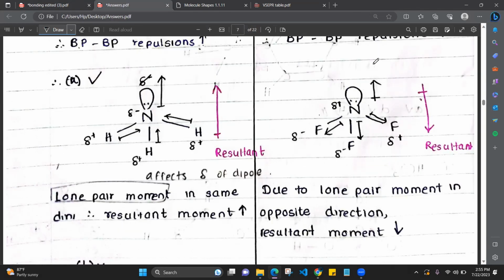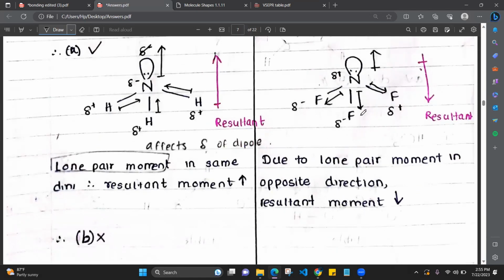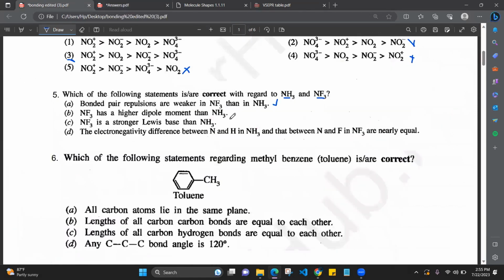In NF3, the lone pair moment is up and the resultant bond moment is down. That means the dipole moment of this molecule will be lesser. So the B statement is wrong.